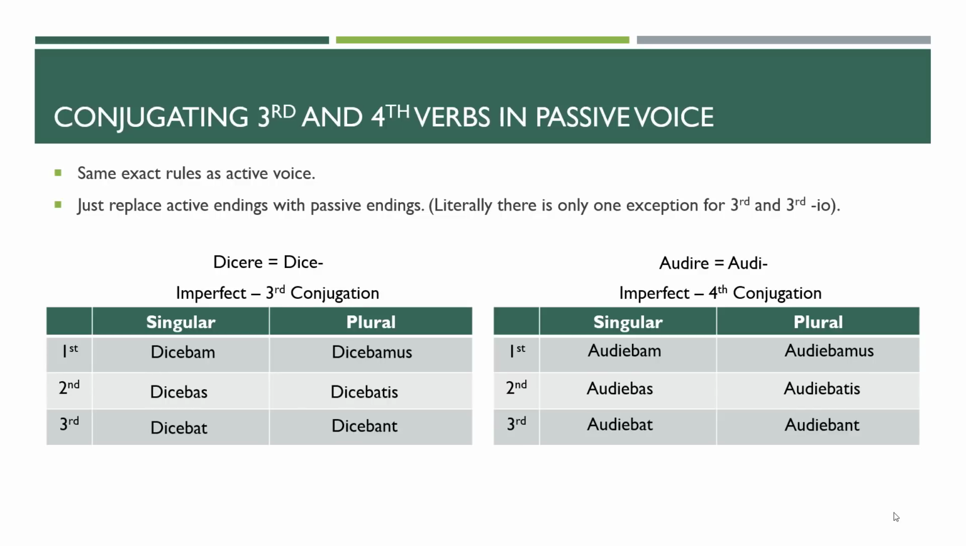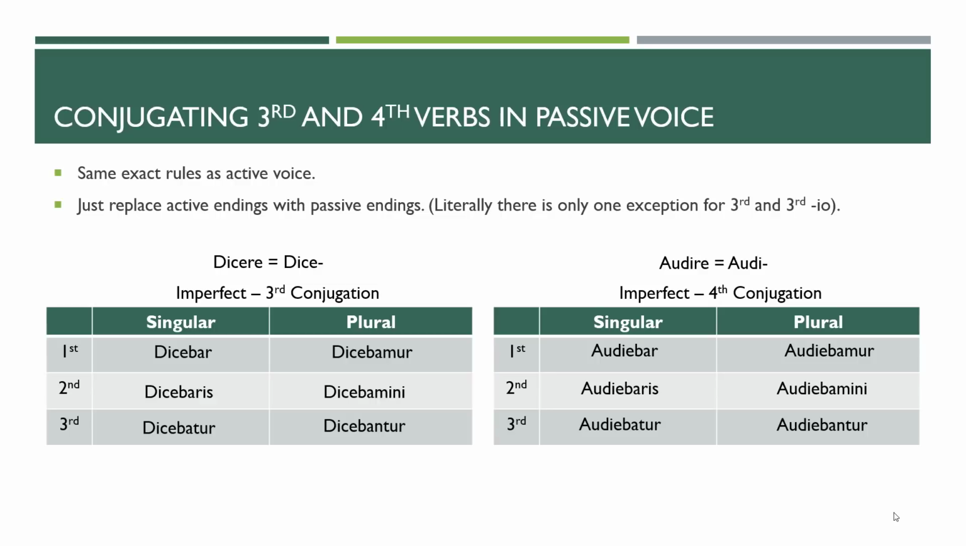Going to the imperfect, the same rules apply. Just switch out the o or m, s, t, mus, tis, nt for the r, ris, tur, mur, mini, ntur. There's nothing irregular here. All you're doing is switching out those endings. There's no exception to the rule, nothing. So again, r, ris, tur, mur, mini, ntur for these m, s, t, mus, tis, nt endings. This is the active chart. This is the passive chart. This is what you need to know.